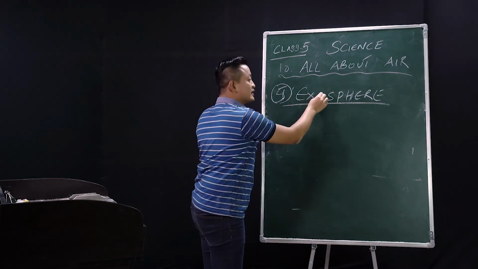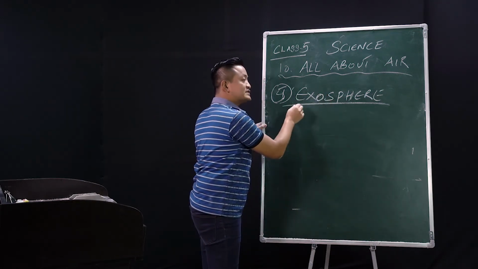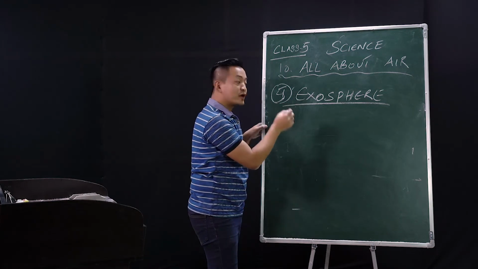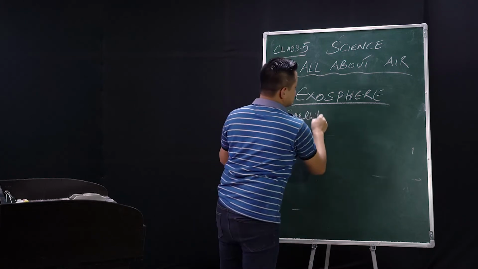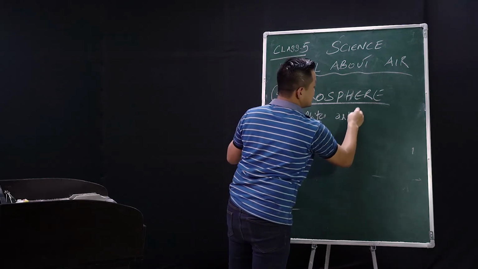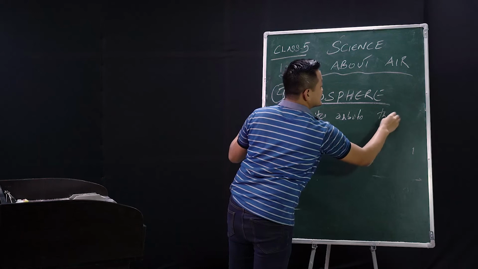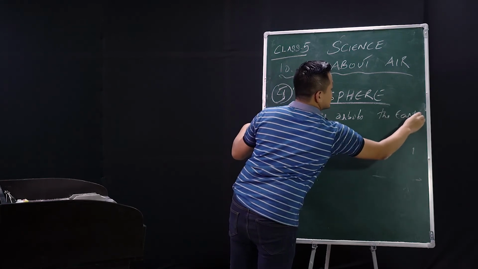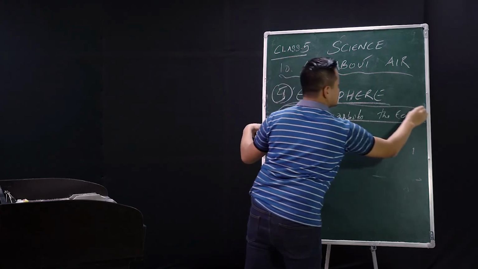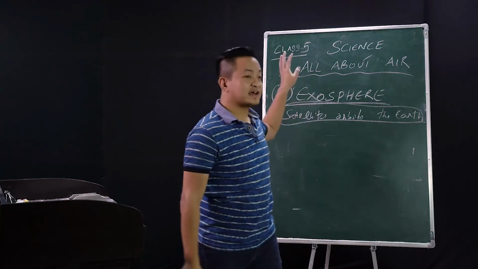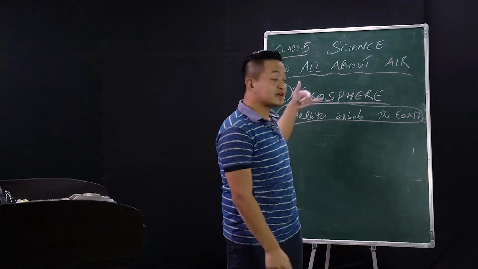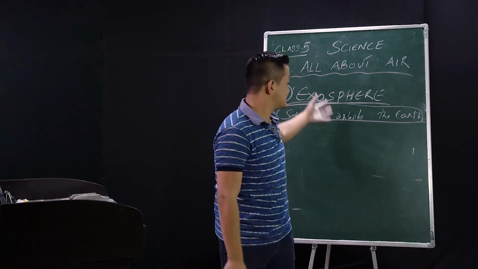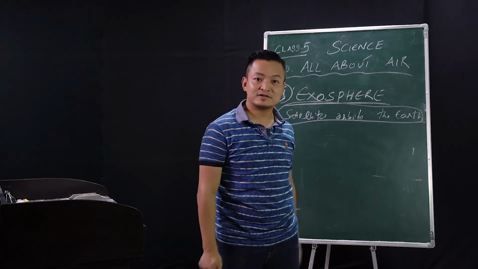This is the layer of the atmosphere where satellites orbit around the Earth. Clear? The exosphere is the highest layer of the atmosphere, where satellites orbit the Earth.